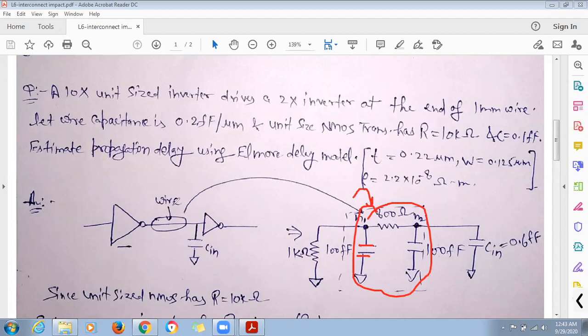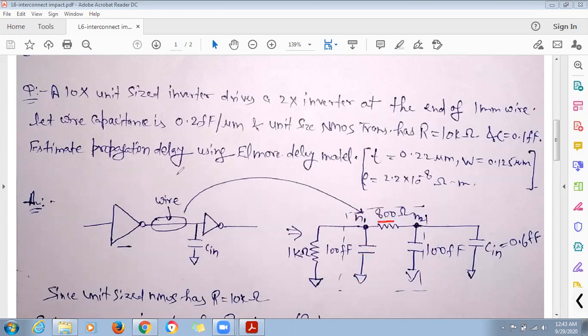So first of all, what will be the resistance of the wire? The resistance of the wire will be equal to R square times number of squares. R square is nothing but rho upon t, rho is given in the example, t is given in the example, multiplied by the number of squares. Number of squares is nothing but L upon W. By doing this, we can find the resistance of the wire. So the resistance of the wire comes out to be 800 ohm in this case.